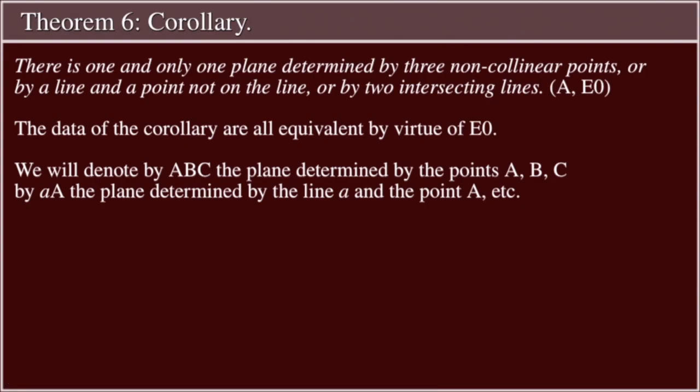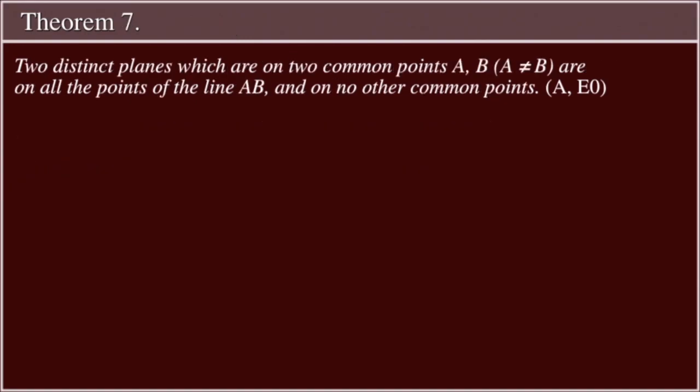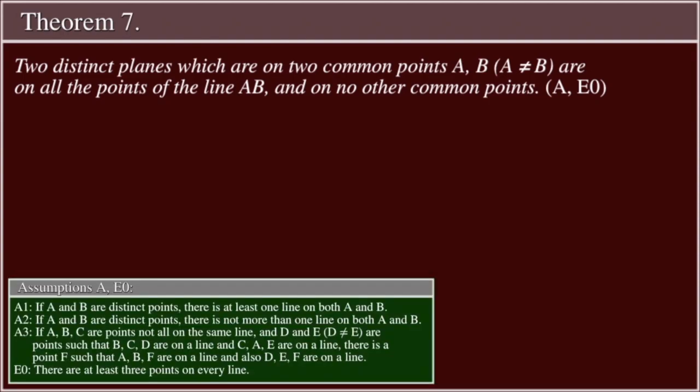We will denote by ABC the plane determined by the points A, B, and C, and by AA the plane determined by the line A and the point A, etc. Theorem 7. Two distinct planes which are on two common points A and B, A not equal to B, are on all the points of the line AB and on no other common point, by assumptions A and assumption E0.